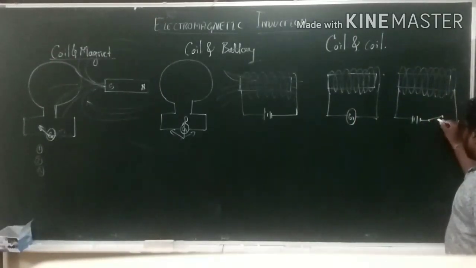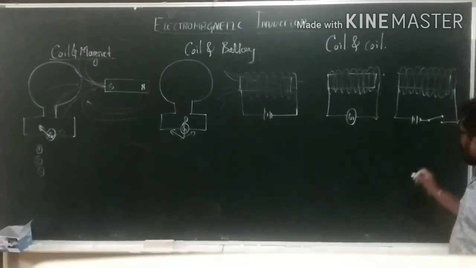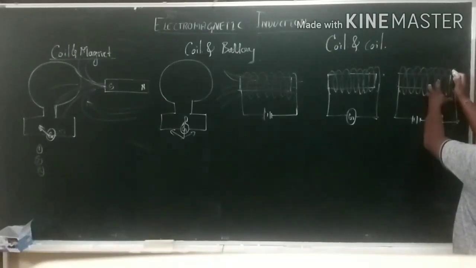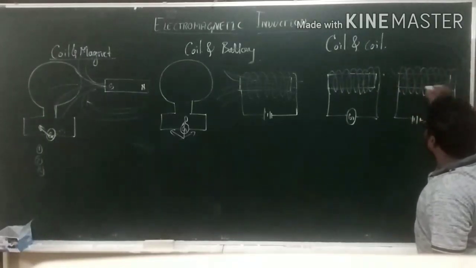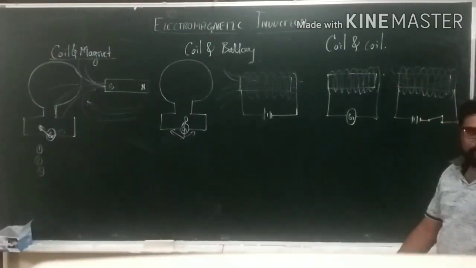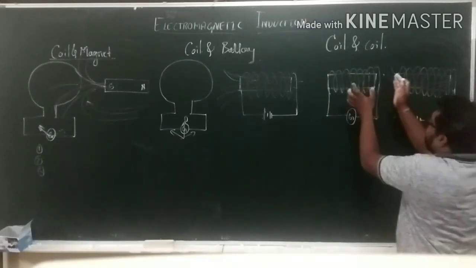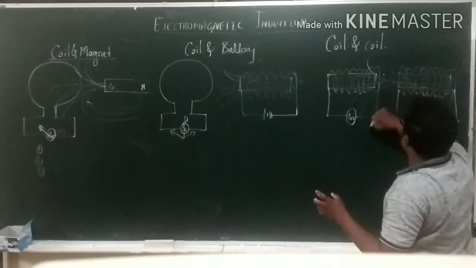Here, this coil is connected to the battery as well as key. While tapping this key, while connecting this key, a current will pass through the coil. At that time, it produces the magnetic field around the coil. Those magnetic field lines will travel through this coil also. Is it clear?